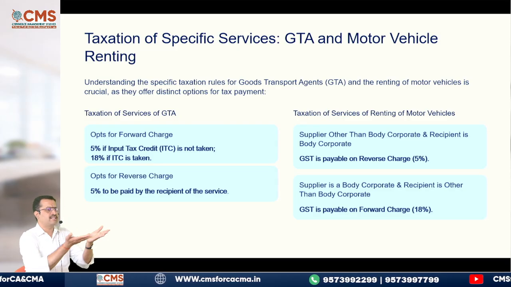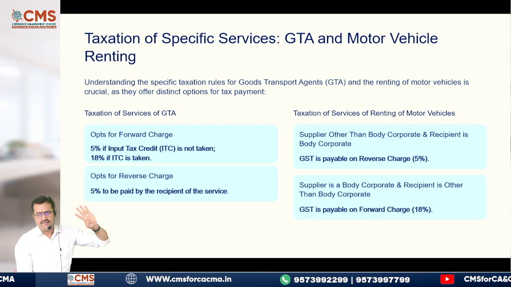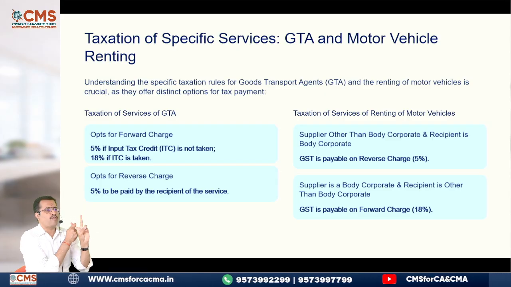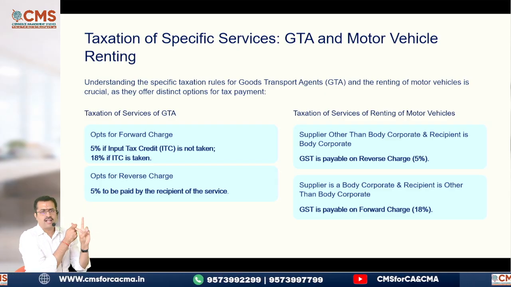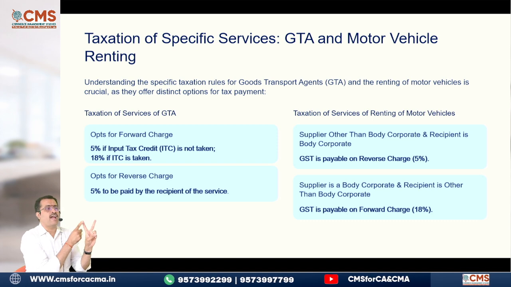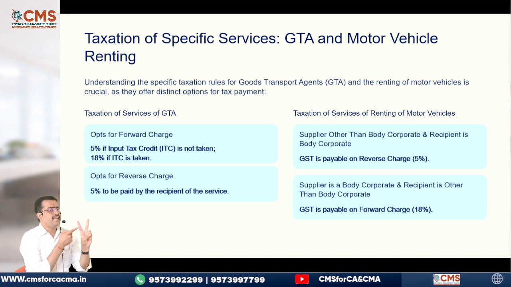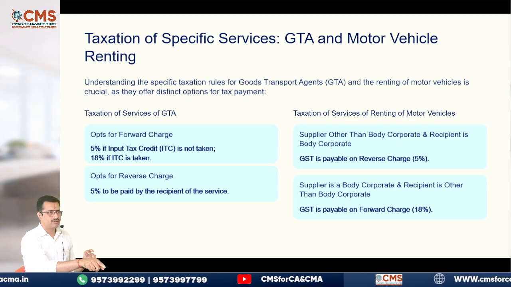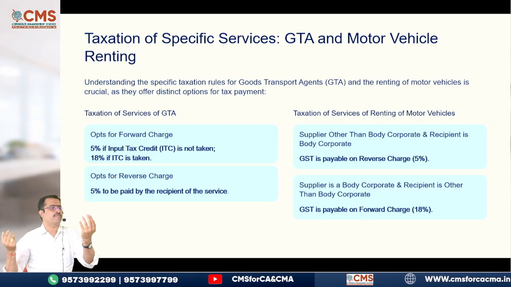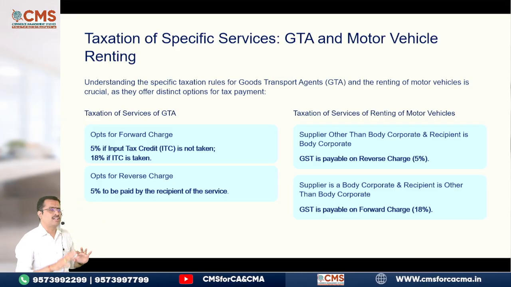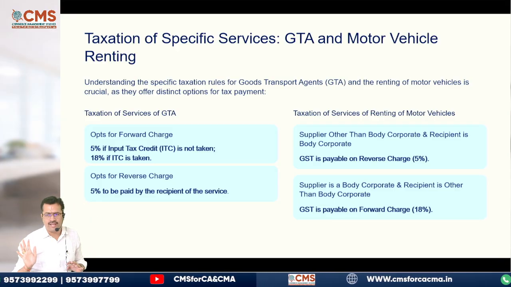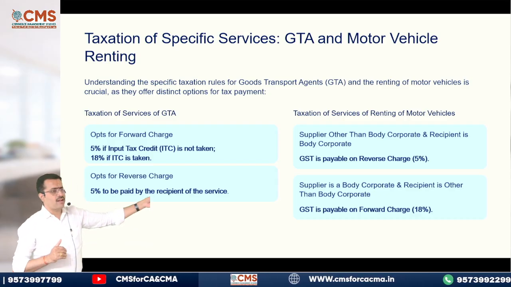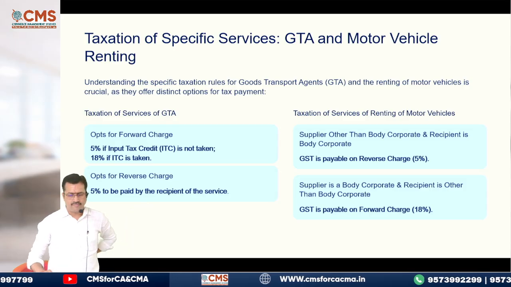I already discussed that. In case of GTA, there are two methods of paying the taxes. What will happen if GTA has opted for forward charge? If GTA did not avail ITC, 5%. If GTA availed ITC, 18%. Earlier it was 12. This is the amendment. Next, if GTA did not opt for forward charge, they opted only for reverse charge, straight away 5% the recipient will pay. Clear?